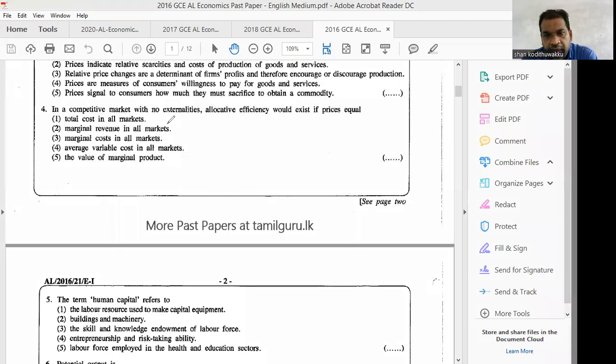If the economy produces what the society wants more, that is called allocative efficiency. There will be allocative efficiency if the product price equals the marginal cost of the product. Therefore, the answer is number 3, if the price equals marginal cost. Okay, answer 3 is the correct one.